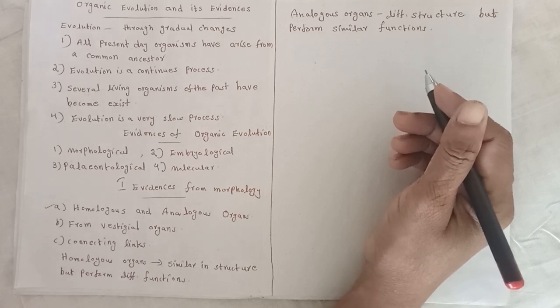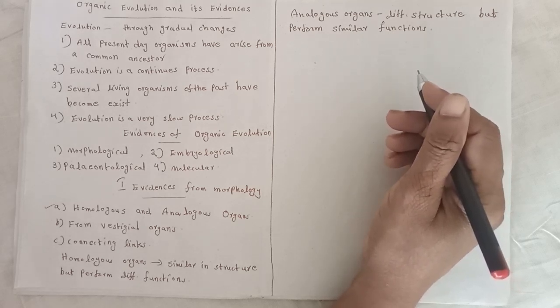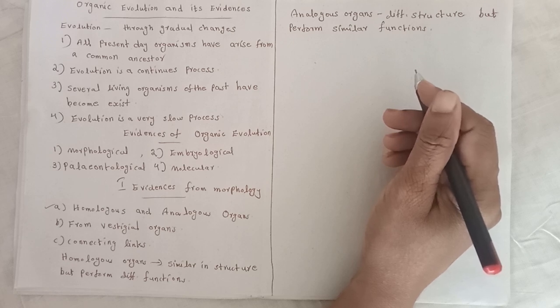Analogous organs are the organs which are different in structure but perform similar function. Example: wings of insect, pterodactyl, bat and bird. They use their wings for flying but the wing structures are different.